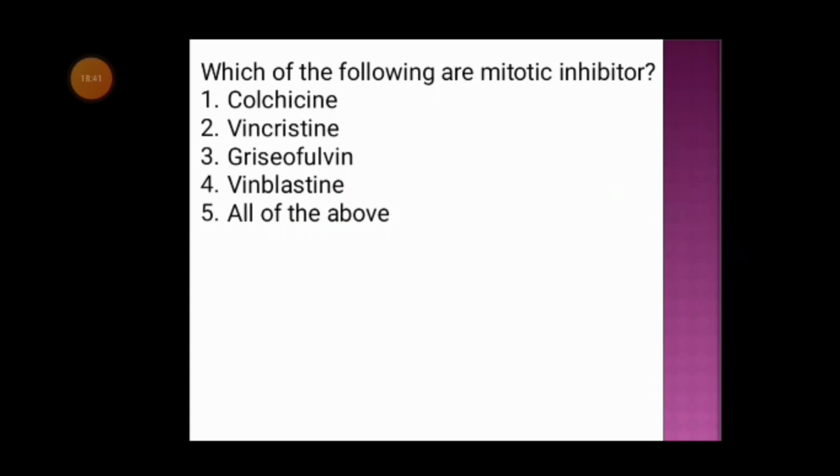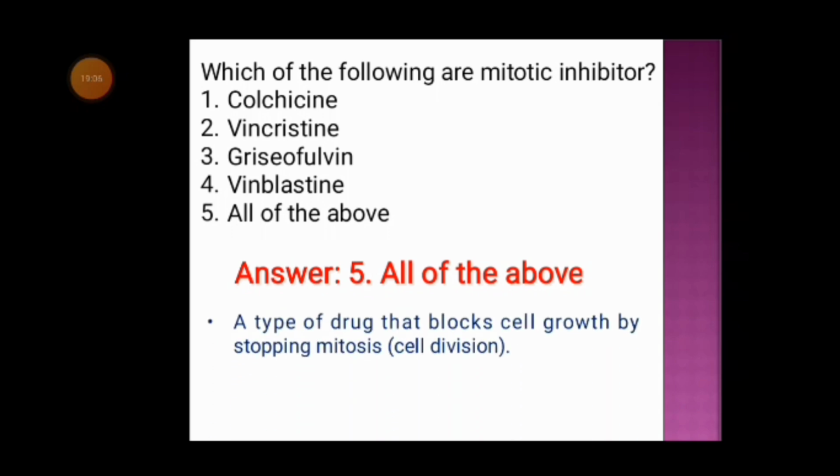Next question. Which of the following are mitotic inhibitors? Option 1 colchicine, option 2 vincristine, option 3 griseofulvin, option 4 vinblastine, and option 5 all of the above. And the correct answer is option 5, that is all of the above. Colchicine, vincristine, griseofulvin, vinblastine, all are mitotic inhibitors. Now what is a mitotic inhibitor?